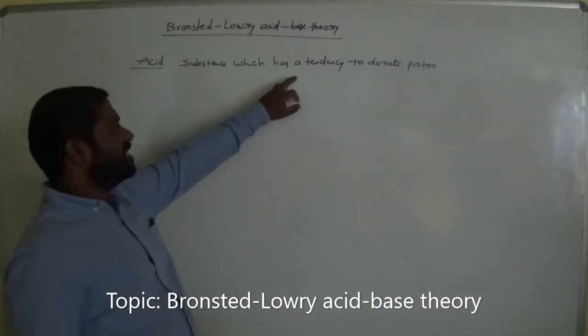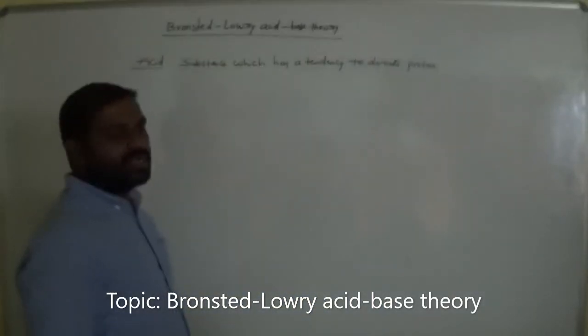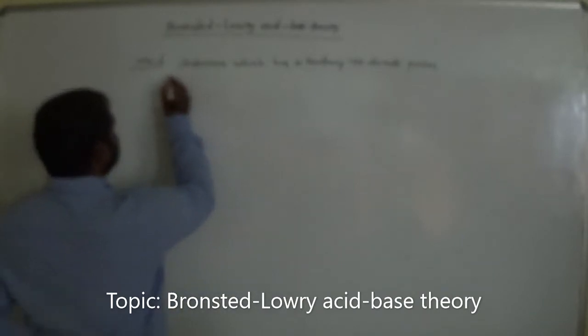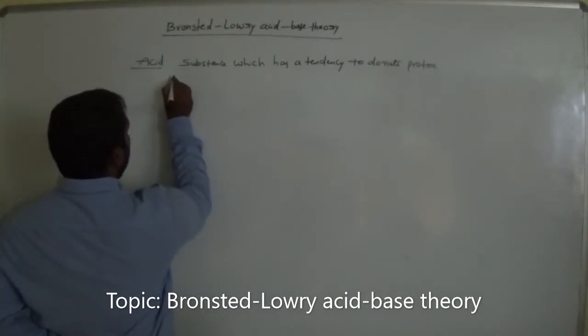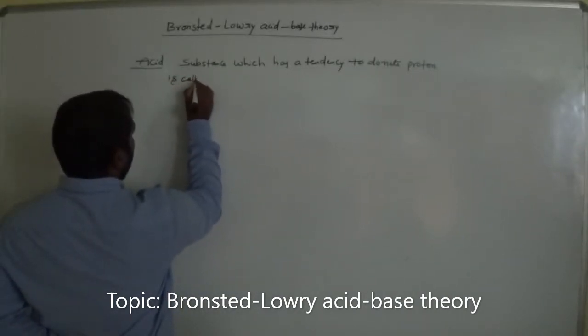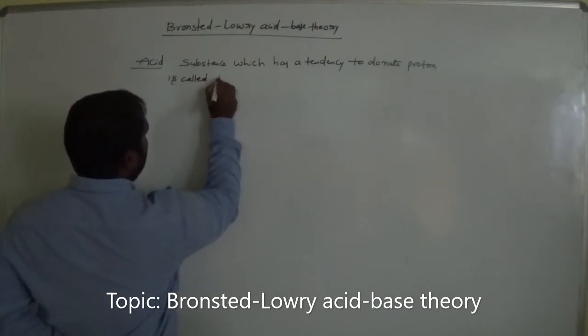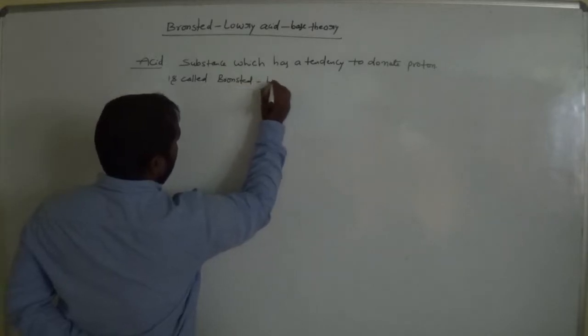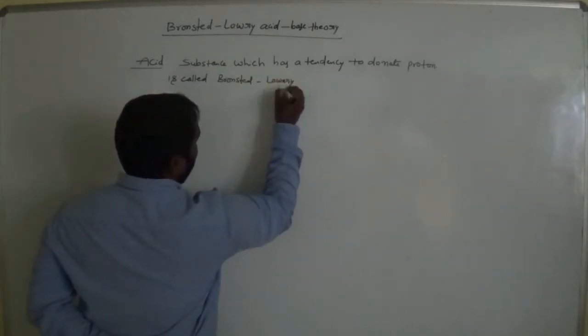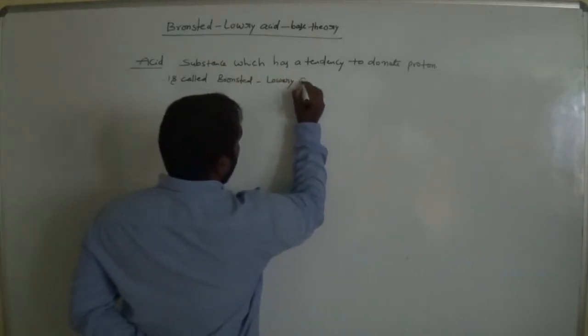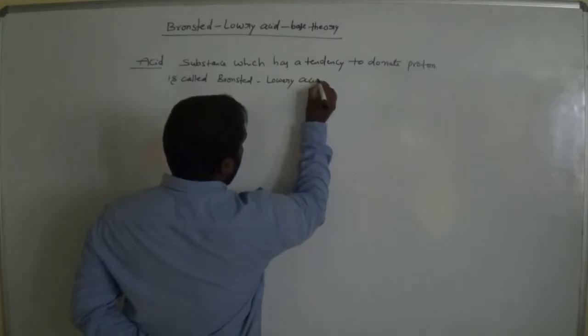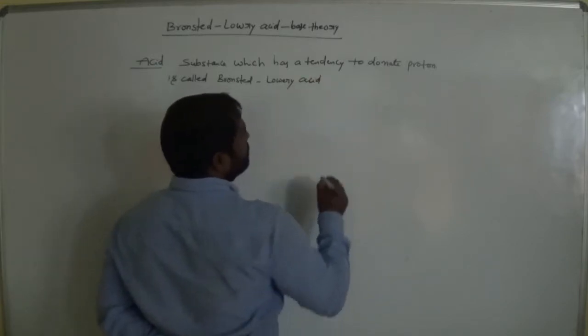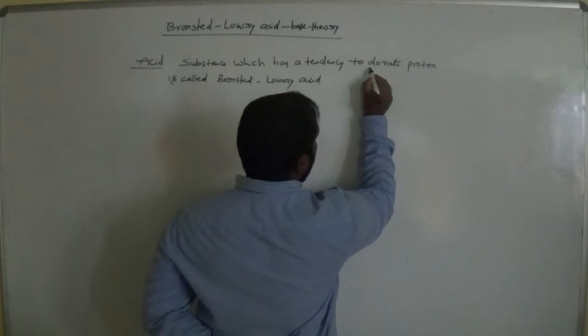A substance which has a tendency to donate a proton is called a Bronsted-Lowry acid.